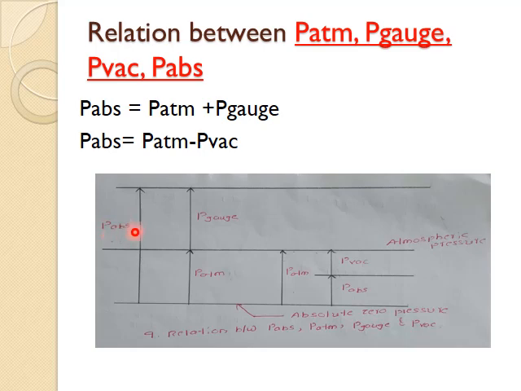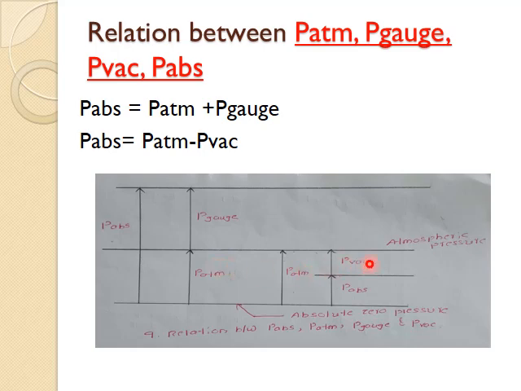This absolute pressure may be a sum of gauge pressure plus atmospheric pressure. I have written here, absolute pressure is nothing but atmospheric pressure plus gauge pressure. What is atmospheric pressure? Atmospheric pressure is the pressure which is exerted by the air envelope of the surrounding earth. So that is what the atmospheric pressure is.